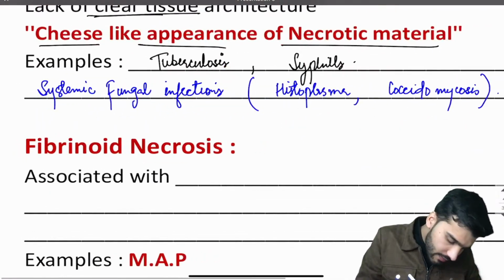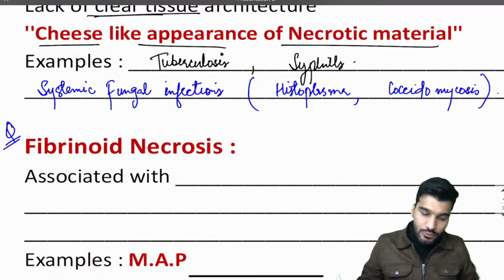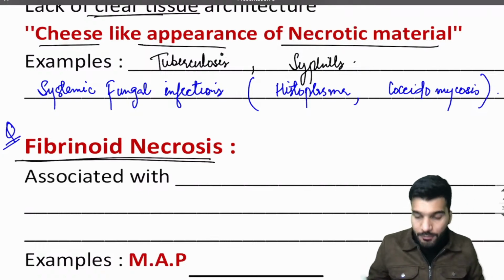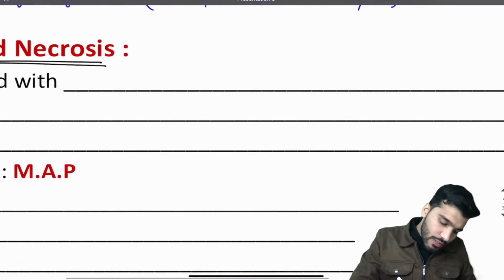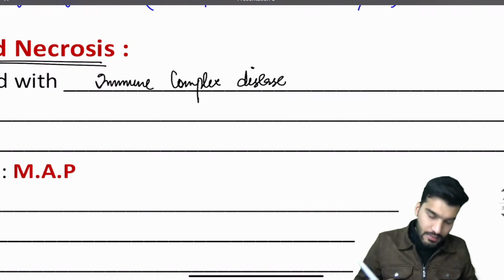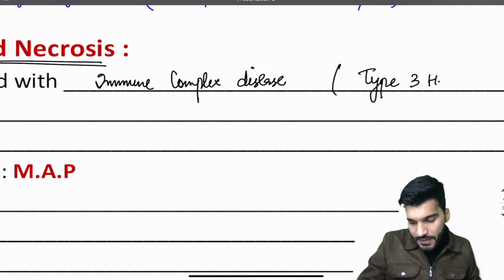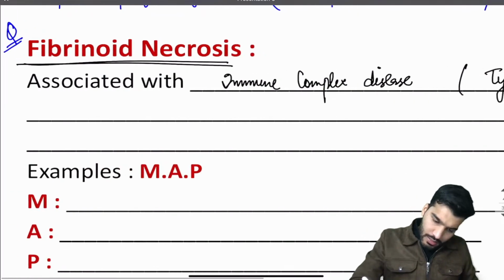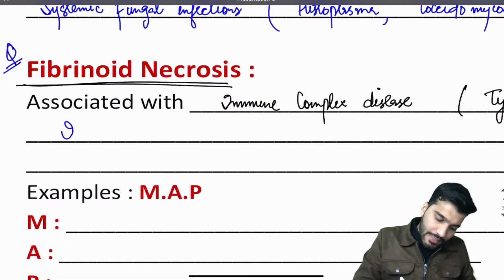Then the most important one, guys, remember this one, that they can ask, and they have asked repeatedly in case of NEET PG exams as well. That's going to be fibrinoid necrosis. What's the type of necrosis? Fibrinoid necrosis. And this fibrinoid necrosis is associated with immune complex disease. Which type of hypersensitivity is associated? Type 3 hypersensitivity.